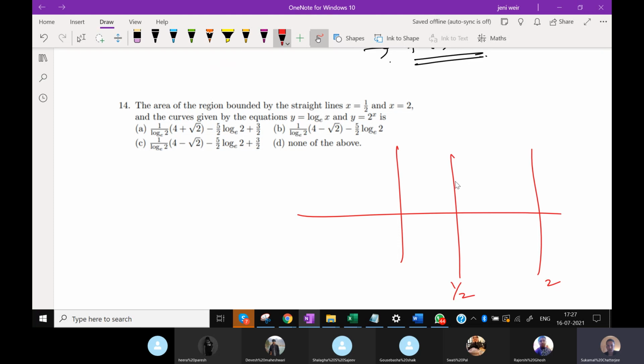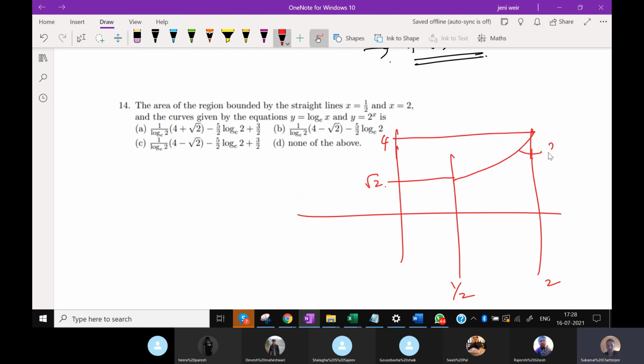So 2 to the power x will be a graph like this, which at x equal to half would be 2 to the power half or root 2, and at x equal to 2, this will be equal to 2 to the power 2 or 4.